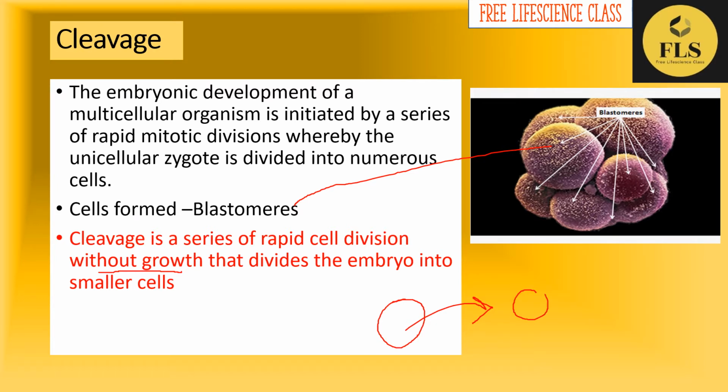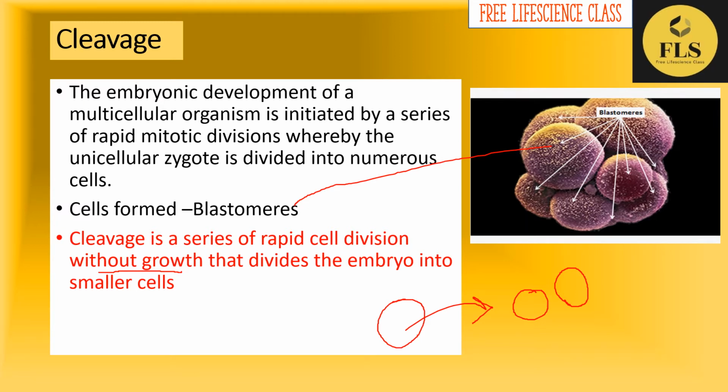That means when division is going on, the size of the blastomeres will gradually decrease. The first blastomere formed will be bigger, but later it will become smaller and smaller because the cytoplasmic content is not increasing. And as the cleavage proceeds, the number of blastomeres increases